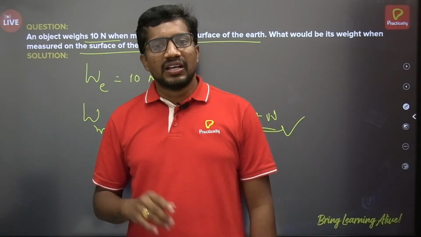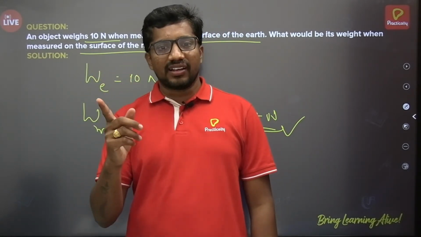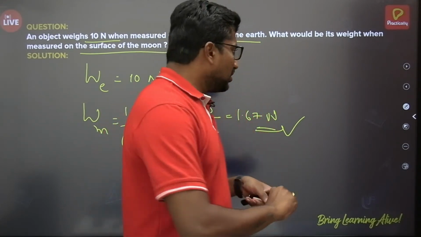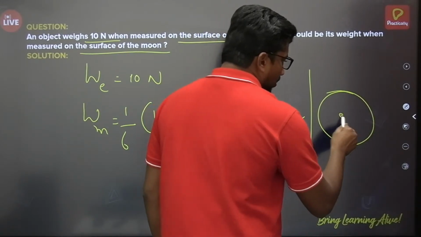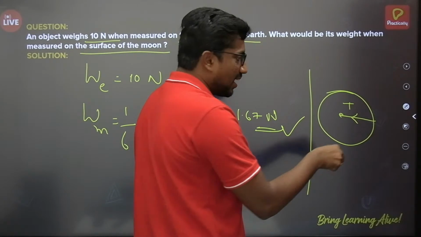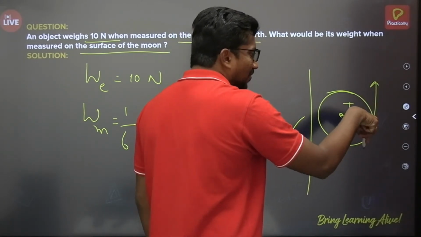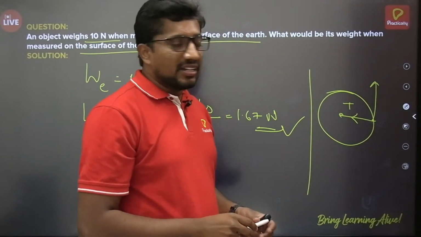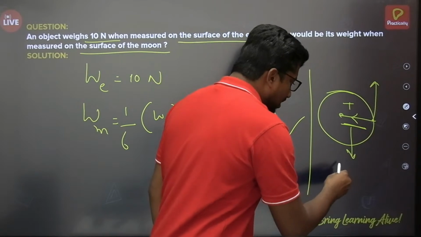If I release the body while wheeling, this is the tension force which is acting along the string, right? So if I release the body, this body will travel along the tangential direction. This tension force which is acting towards the center, we call it centripetal force.